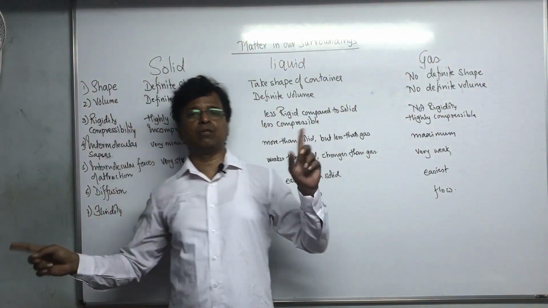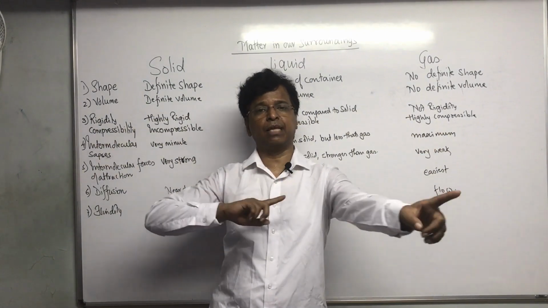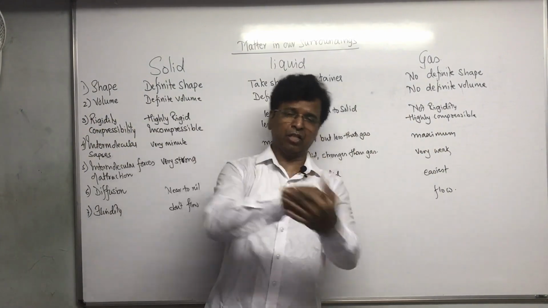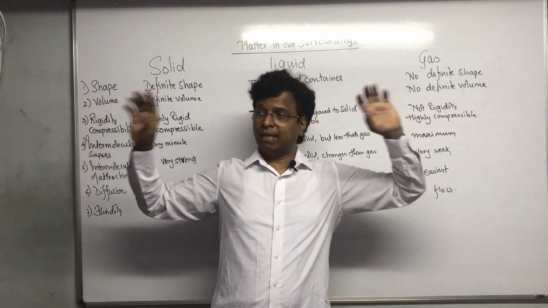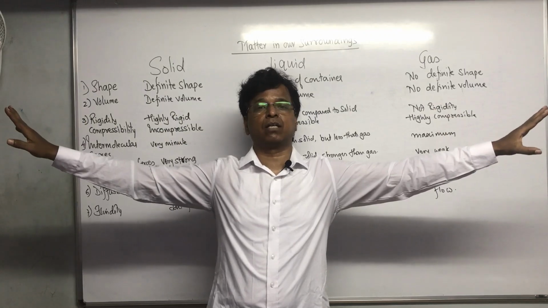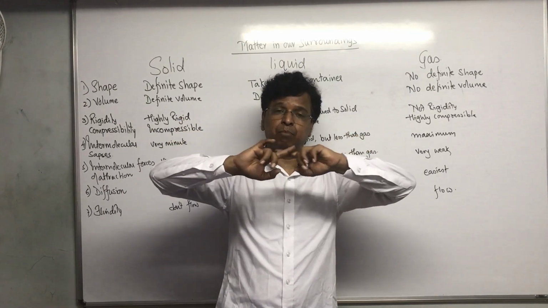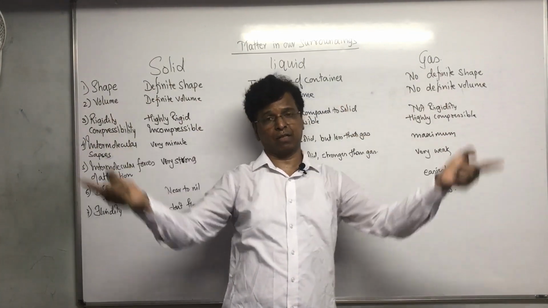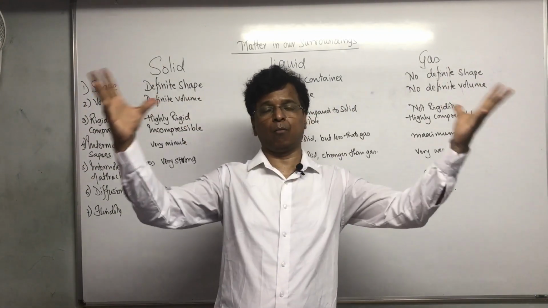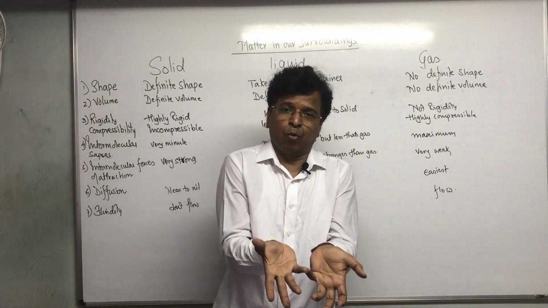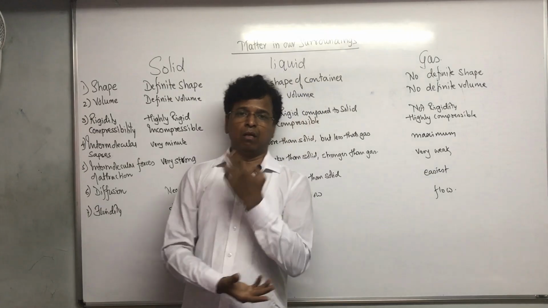Gases, the particles are moving in all possible directions randomly. In that motion, they collide with everything. They collide with each other also, and then they collide with the walls of the container also. That's why they apply pressure on the walls of the container. Are you getting? Gases will apply uniform pressure on the walls of the container. The best example is a balloon. If you blow a balloon, it will expand from all sides because it is a gas that you are blowing inside, and that's why it is applying pressure on all the walls of the balloon.